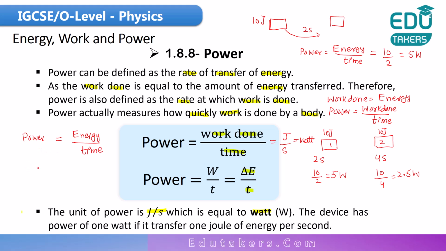I write here 1 watt is equal to, at that moment the energy would be 1 joule, divided by 1 second, because the time is 1 second. According to this formula, I can simply say the power of the device is 1 watt if it transfers 1 joule of energy in 1 second. If a device transfers 1 joule of energy in 1 second, then the power is 1 watt.